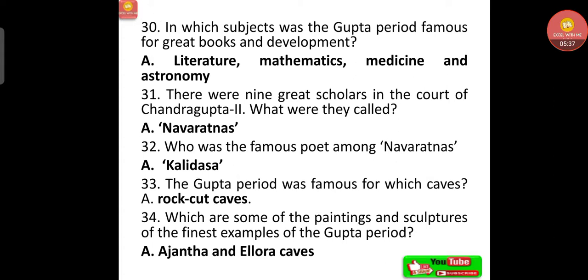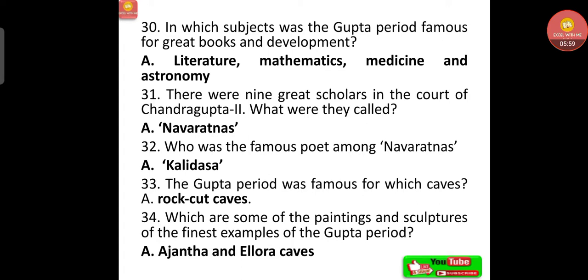In which subject was the Gupta period famous for great books and development? That is literature, mathematics, medicine and astronomy. There were 9 great scholars in the court of Chandragupta II. What were they called? They were called Navaratnas.